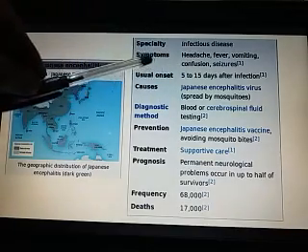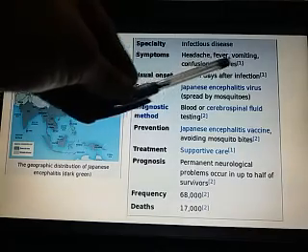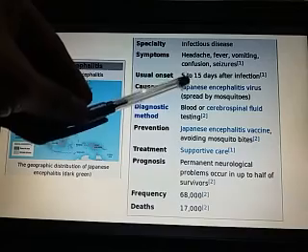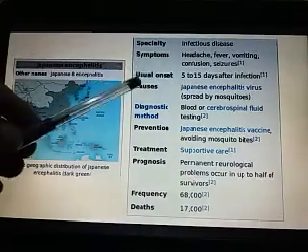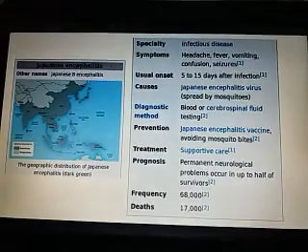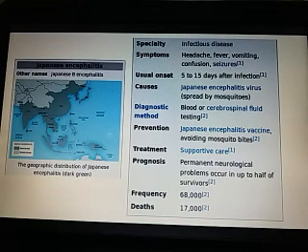This is an infectious disease. Symptoms include headache, fever, vomiting, confusion, and the usual onset is 5 to 15 days after the infection. The cause is Japanese encephalitis virus, spread by the mosquito. We have already discussed that this virus is transmitted and spread from an infected host to a healthy host through different types of arthropod members, and here the mosquito acts as a vector.